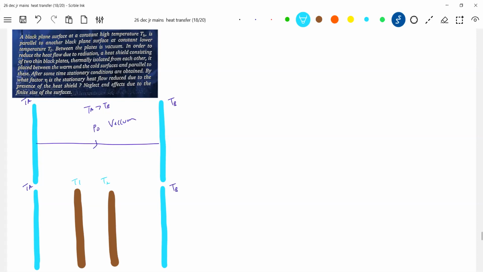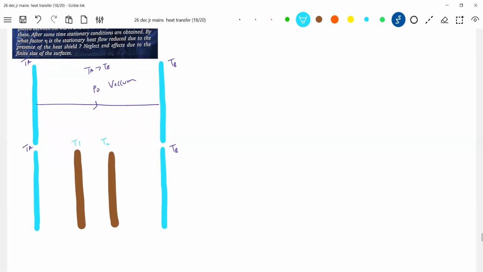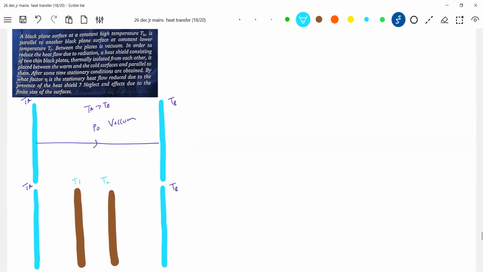So what happens to the power flow between them? That's the question that is asked. After some time, stationary conditions are obtained. By what factor eta is the stationary heat flow reduced due to the presence of the heat shield? So what are heat shields? These are heat shields. Now it will be given a black coating. I need not show all, I think it's understood.